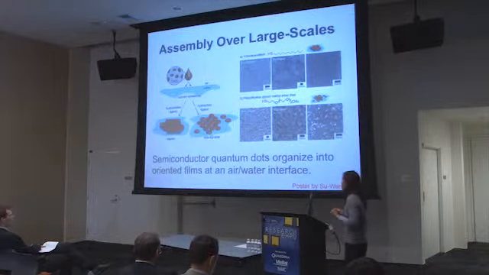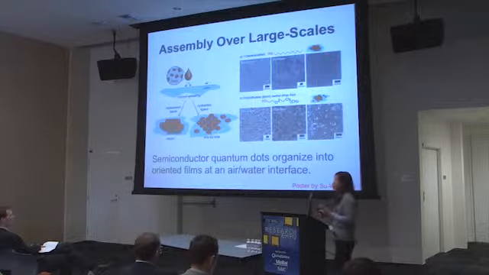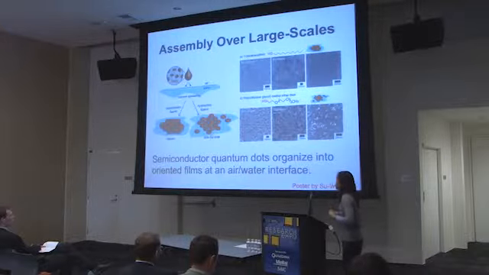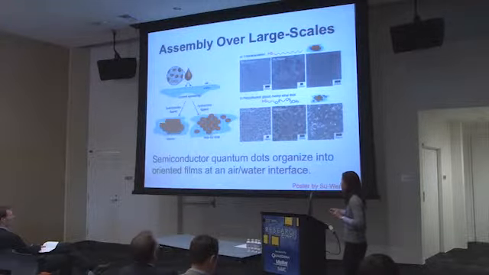You can take an air-water interface, spread your semiconductor particles over it, and depending on whether he's made the particles hydrophilic or hydrophobic using these capping molecular agents that you can put on the surface, these particles can either align into stacks, so these are disc-shaped particles that look like little pancakes, or they can align side by side.